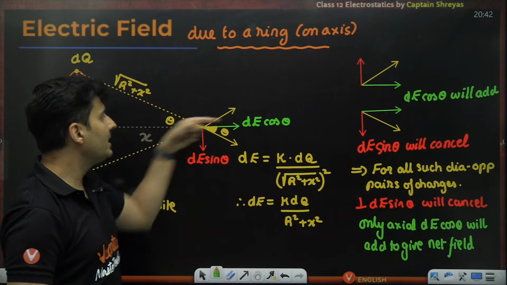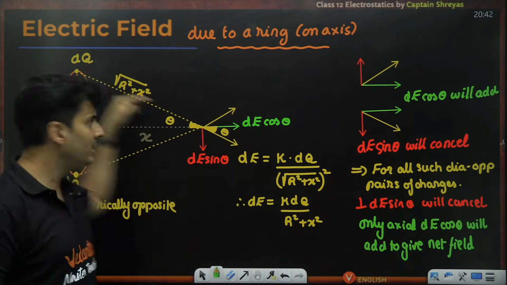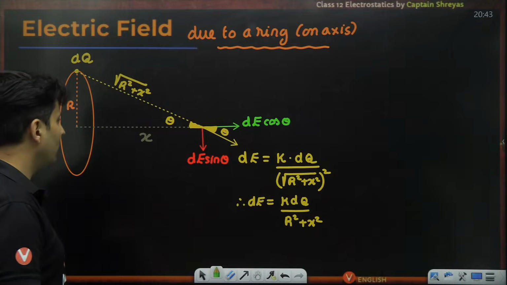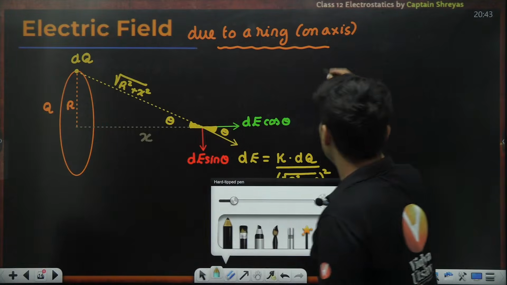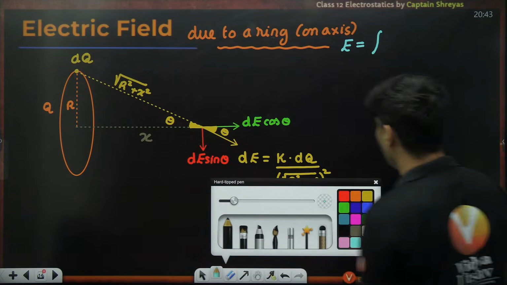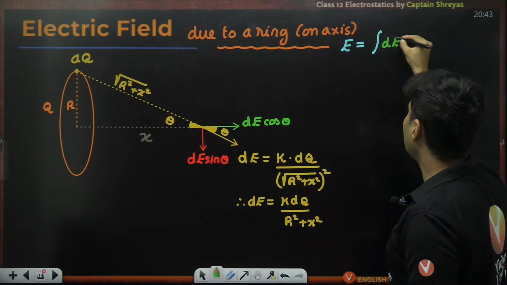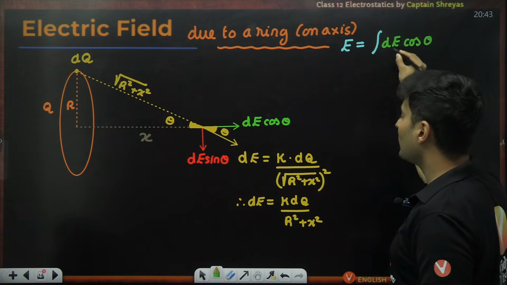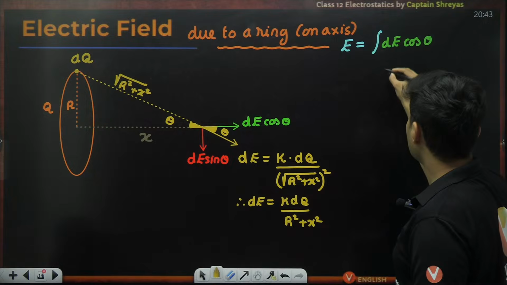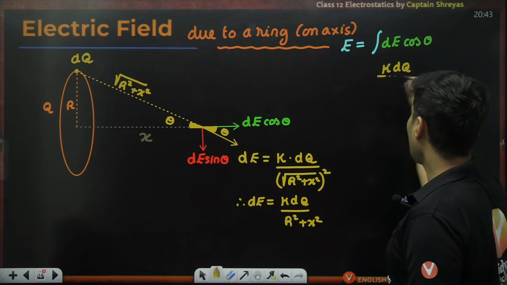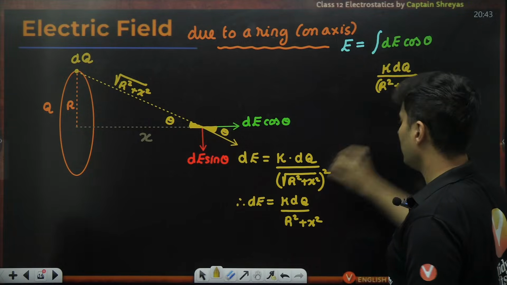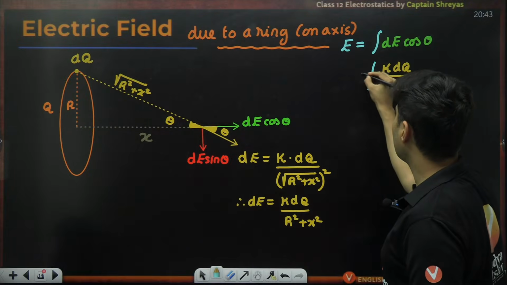So every charge will have dE cos theta, dE cos theta, dE cos theta due to all these charges. So all of these dE cos thetas only will give the net electric field. So can I then clearly say that the net electric field will be the integration of dE cos theta, out of which the value of dE is this. So it is K into dq, whole thing divided by r square plus x square. Okay, it is all there in the integral symbol.